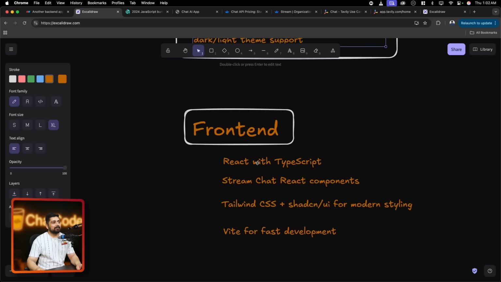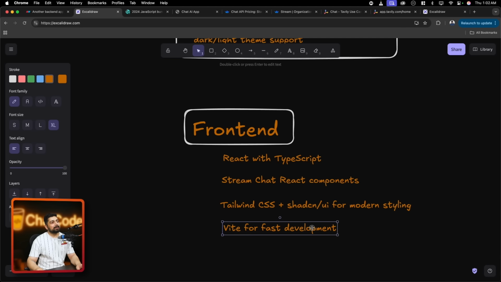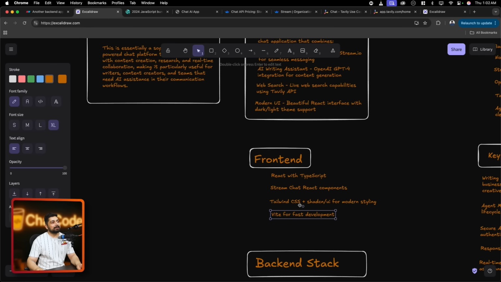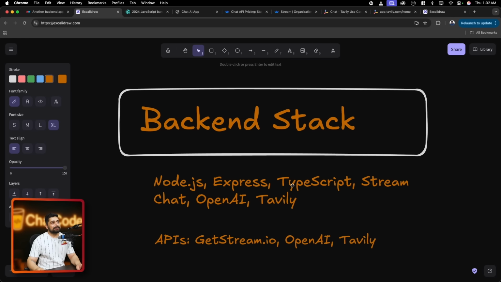Now for the front end, we are using React with TypeScript to make it really professional. We will be using Stream Chat React components. We will be using Tailwind CSS with shadcn, of course, for modern styling. And we'll be using Vite to build the front end of this application. Now for the backend part, we'll be using Node, Express, TypeScript, Stream Chat, OpenAI, and Tavily. I hope that's how we say it.